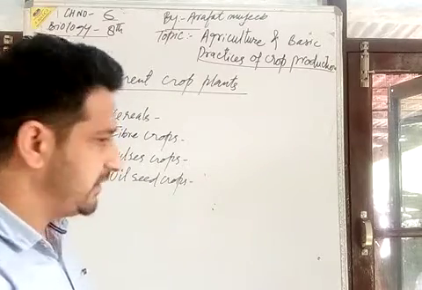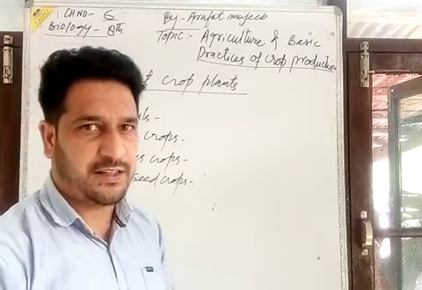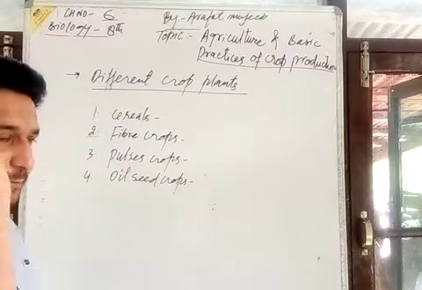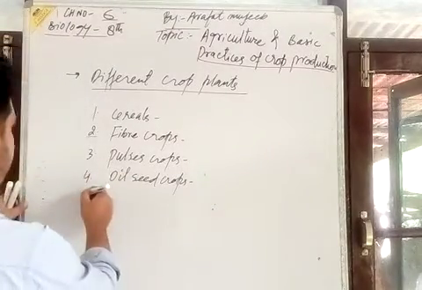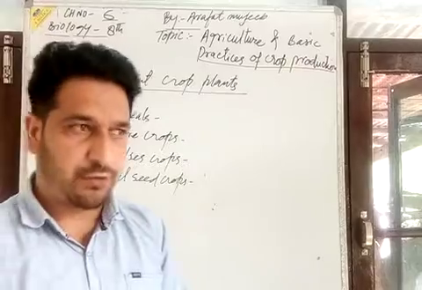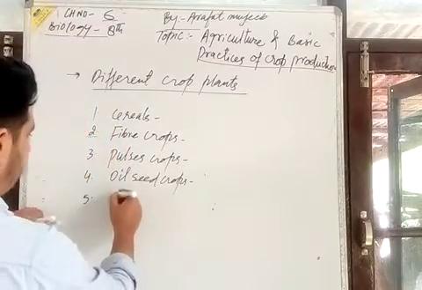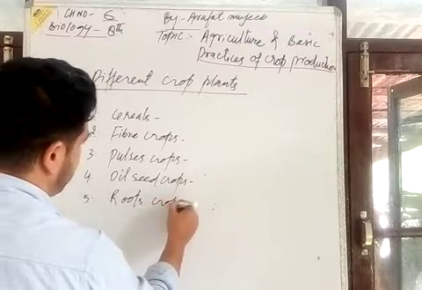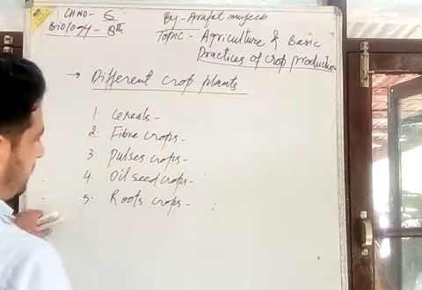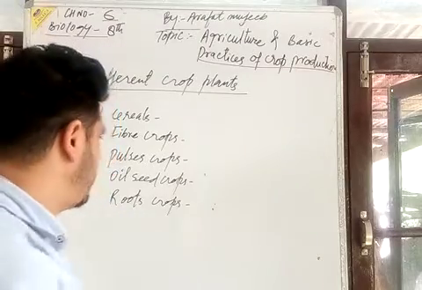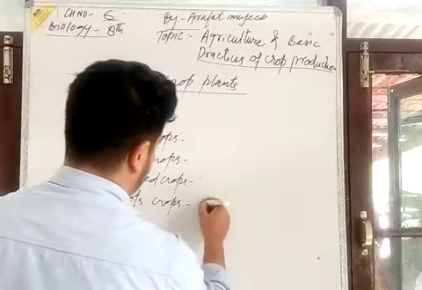The mustard seeds आते हैं, groundnut seeds आते हैं इसमें, oil seeds. Then the fifth one is root crops. Sweet potato is an example of root crops.